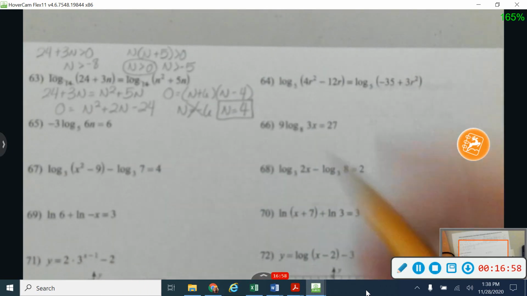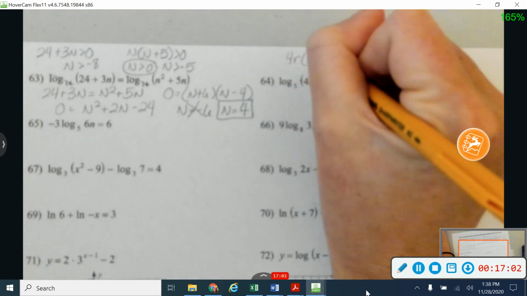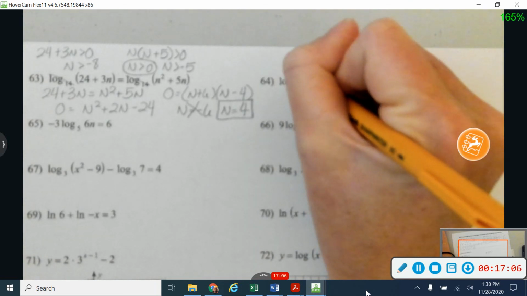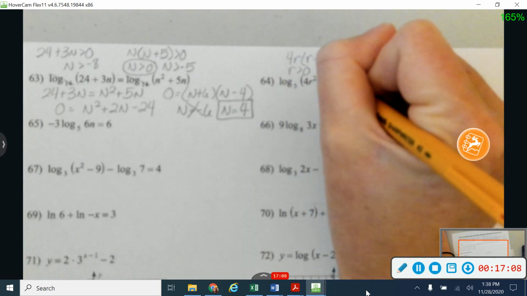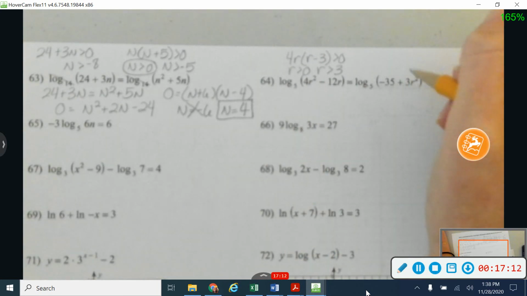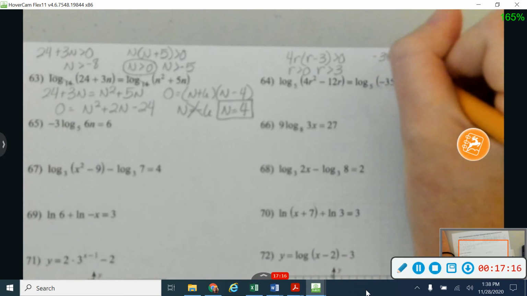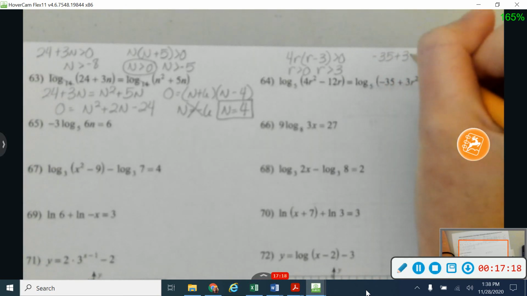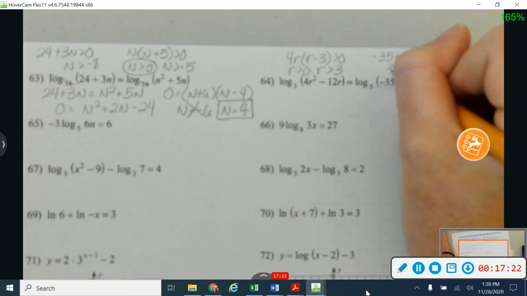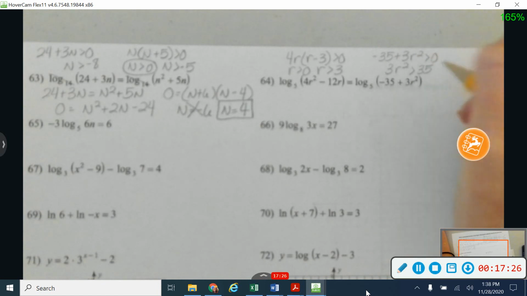Okay, let's have a similar question over here. Let me go ahead and take out the 4r. So r needs to be greater than 0 and r needs to be greater than 3 on that side. This side I'm going to have negative 35 plus 3r squared. Nothing I could take out of that side. So let's see here, 3r squared has to be greater than 35.